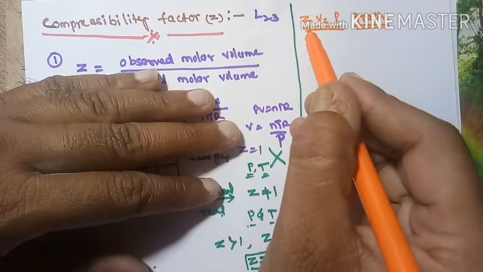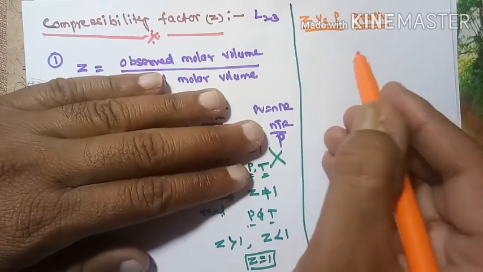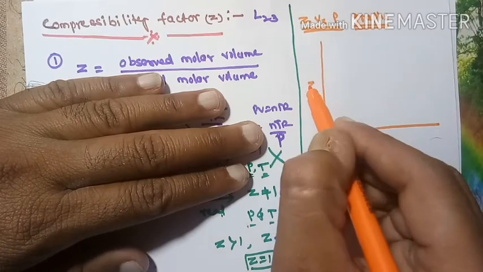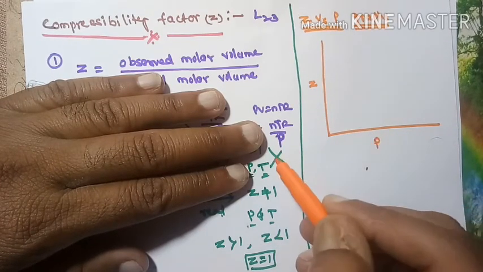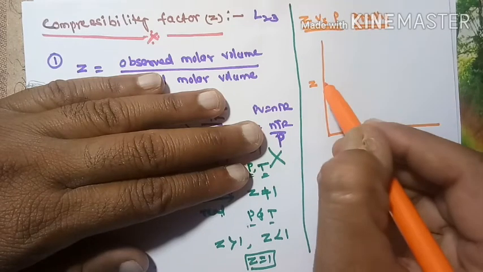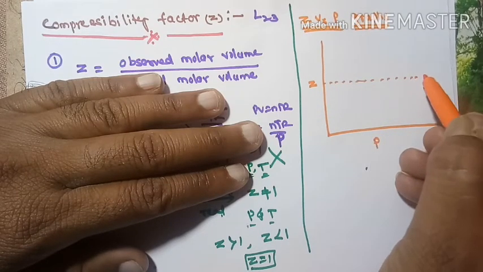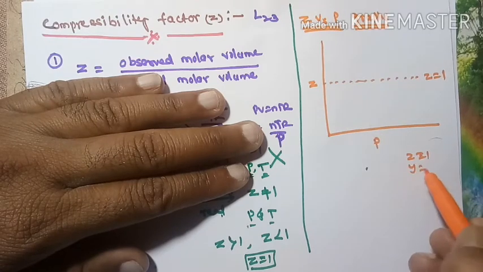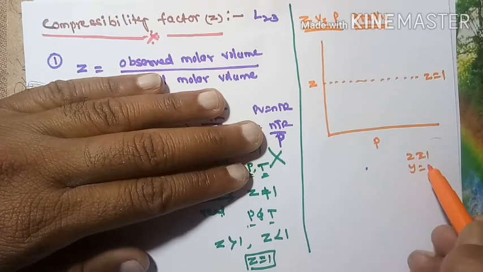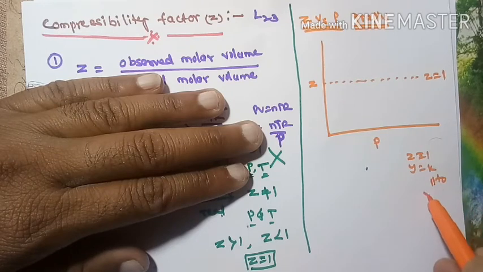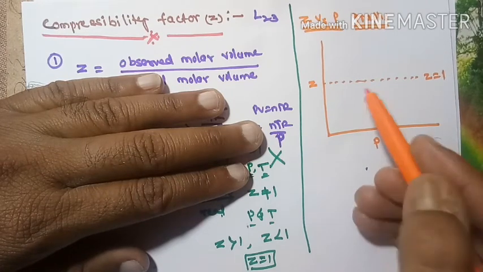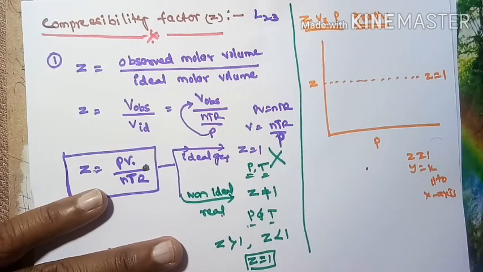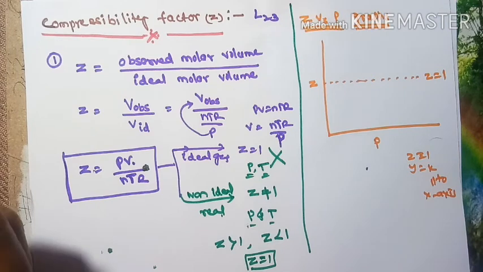Now I want to draw Z versus pressure graphs for different gases. I am taking Z on the y-axis and pressure on the x-axis. For an ideal gas, Z is equal to 1, so y is equal to a constant, a line parallel to the x-axis.